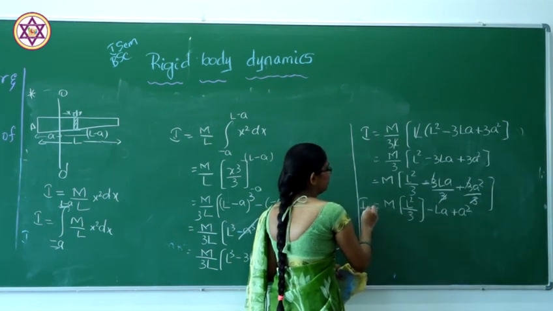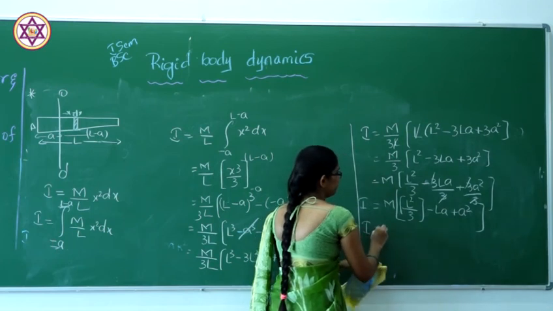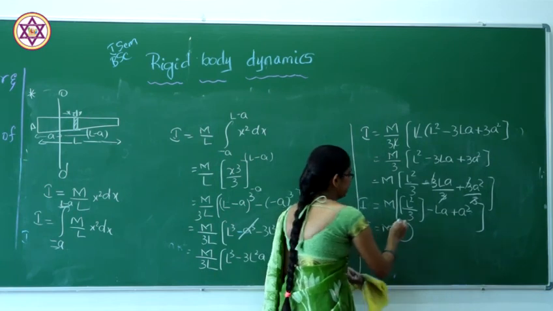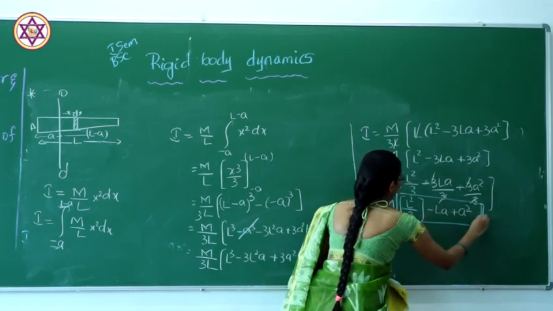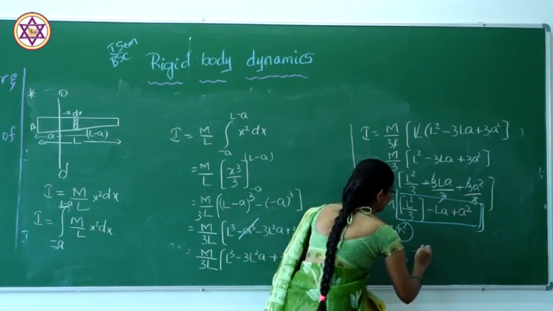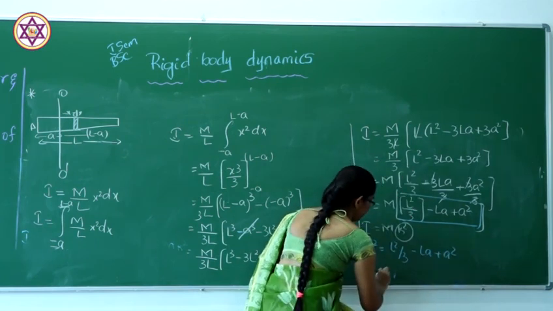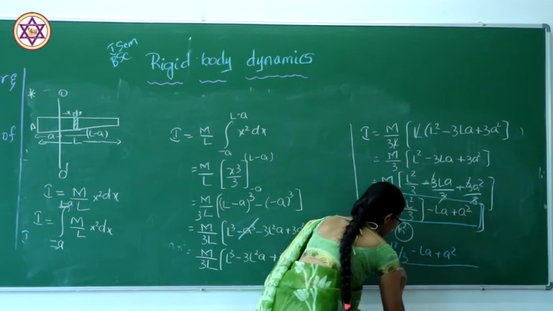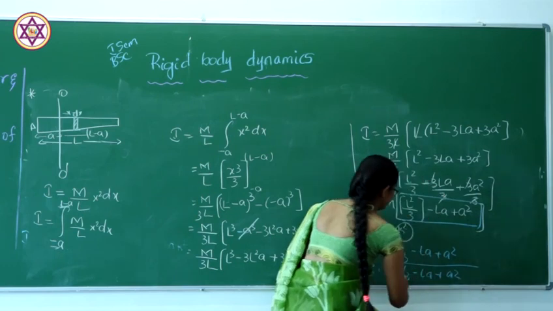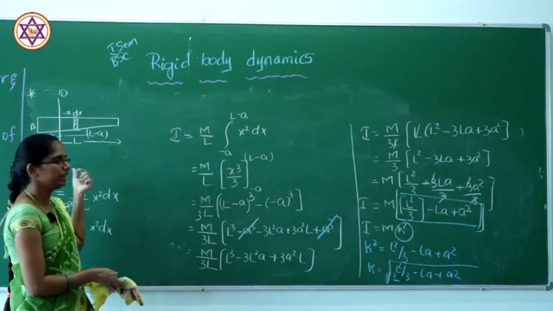So this is the moment of inertia. The radius of gyration is given by m k square, so k square is nothing but this value: L square by 3 minus LA plus A square. So k equals the root of (L square by 3 minus LA plus A square). This is the radius of gyration when you consider an axis perpendicular to the rod.